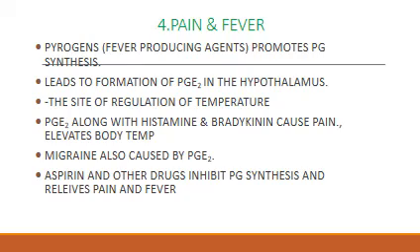Fourth, its role in pain and fever. Pyrogens are fever producing agents. They promote the synthesis of prostaglandins. This leads to the formation of PGE2 in the hypothalamus, which is the site of regulation of temperature. So PGE2 along with histamine and bradykinin can cause pain and can elevate the body temperature. Migraine is also caused by PGE2, and to inhibit this we can use drugs like aspirin to inhibit the PG synthesis and relieve pain and fever.